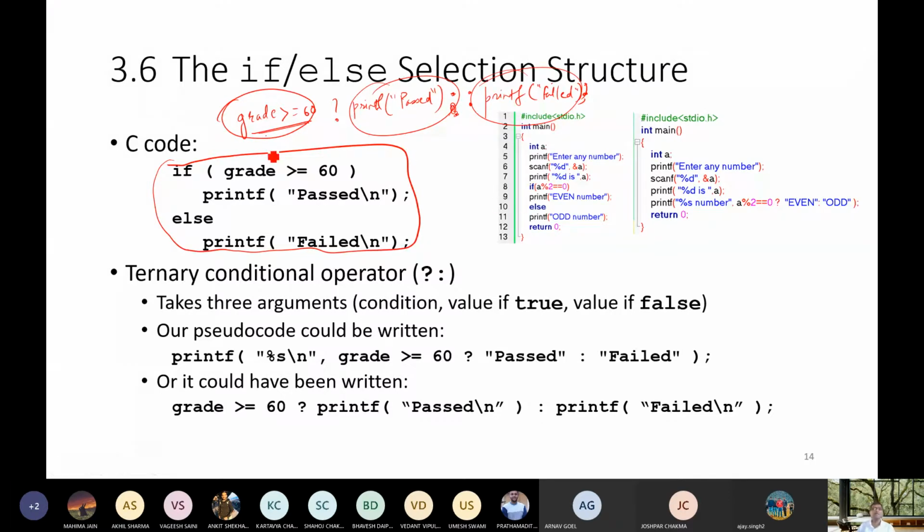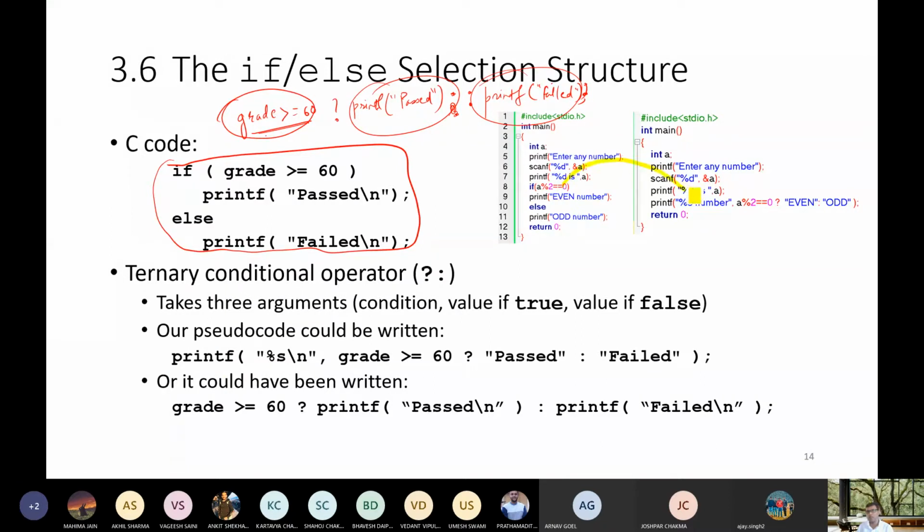So here, how do you write? Suppose this is our statement, and if you want to write it in shorthand format, initially you need to write the if statement.